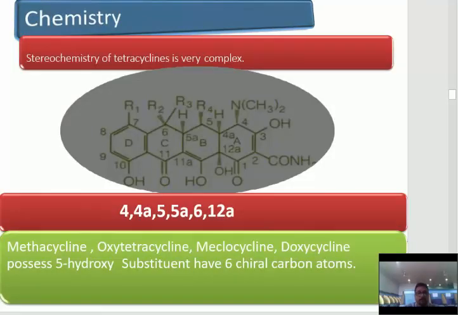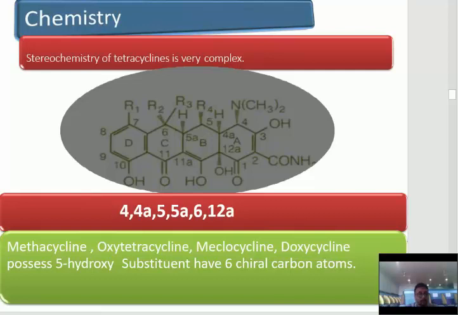Next is chemistry. It is a very complex structure and it contains A, B, C, D rings, and numbering starts from the A ring: 1, 2, 3, 4, 4A, 5, 5A, 6, 7, 8, 9, 10, 11, 11A, 12, 12A, and generally these have 6 chiral carbon atoms. Examples are methacycline, oxytetracycline, lymecycline, doxycycline.